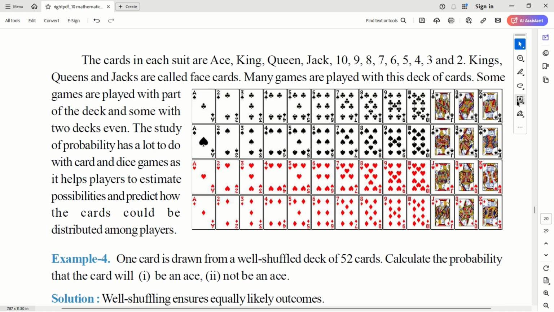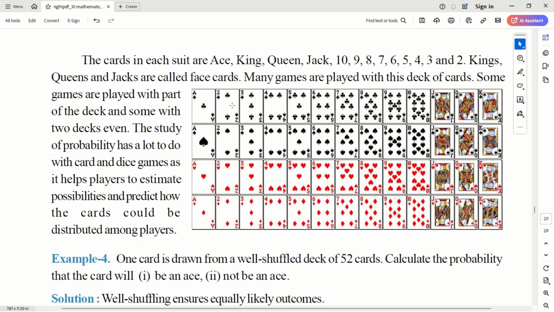Each suit has 13 cards. And then if they ask you black color cards, there are 2 into 13, that is 26. Red color cards, 26. And other things you should know is number card.